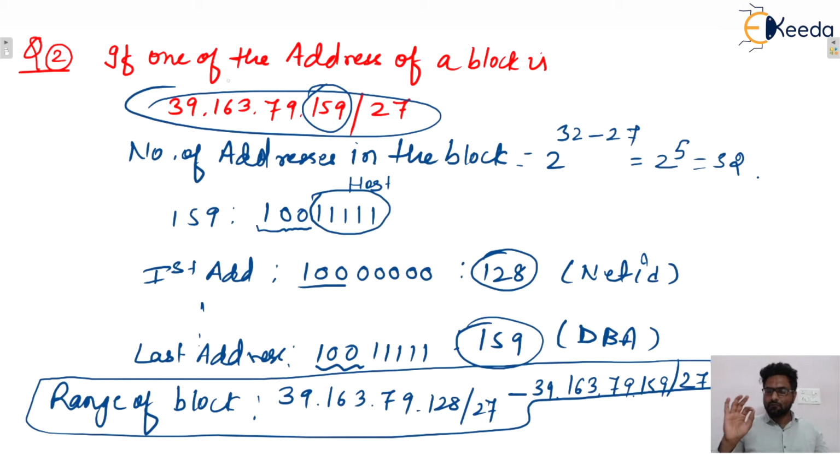Similarly, if the network ID is given, then also we can find the range of that particular block, or if any host in between is given, then also we can find the range of that particular block. I hope this one is clear to everyone, isn't it?